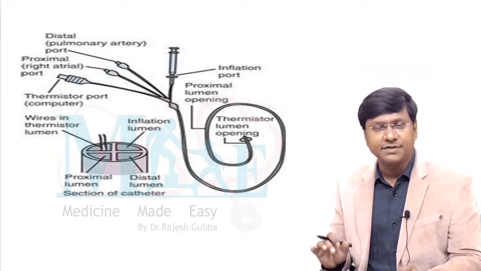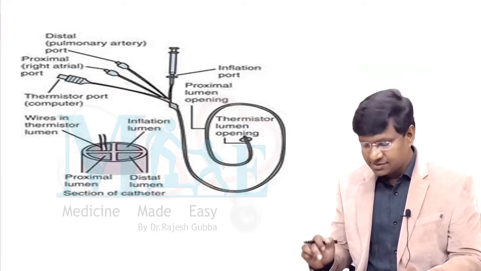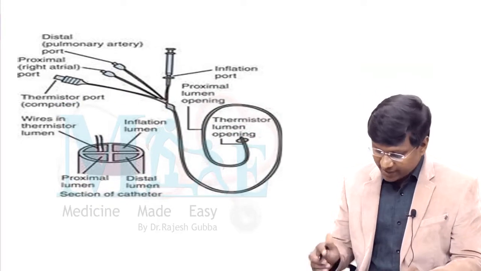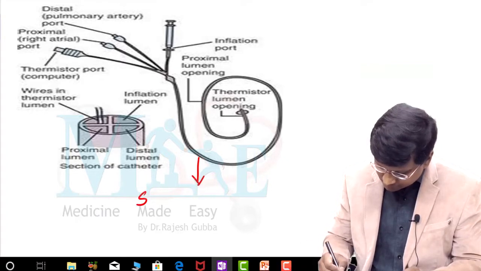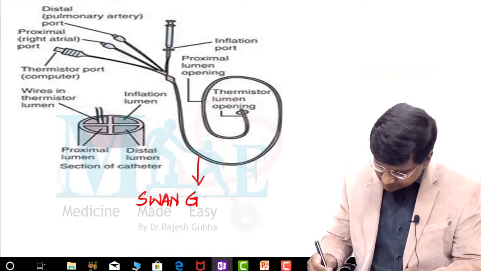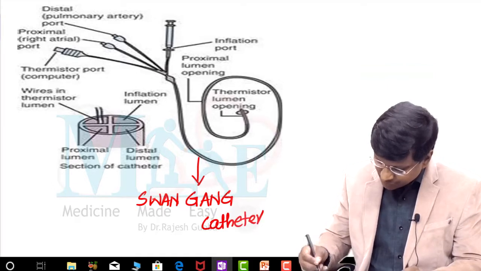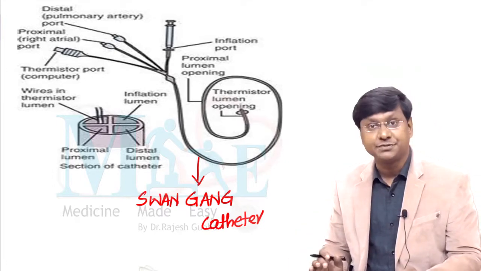Remember, the catheter with which the pulmonary capillary wedge pressure is measured is called the Swan-Ganz catheter, right? This is your Swan-Ganz catheter, what you are seeing here. With the help of this Swan-Ganz catheter, you will be able to measure the pulmonary capillary wedge pressure.